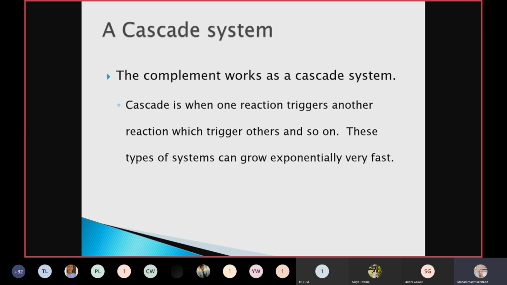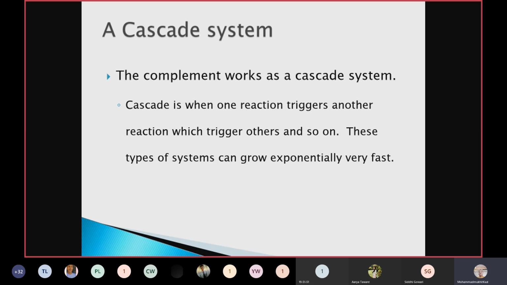So this is how one component of complement will act as an enzyme on another component of the complement, and this pathway goes on until they form a pin-like structure which will pierce into the cell membrane and make larger pores.